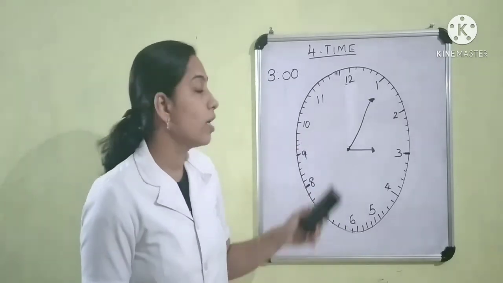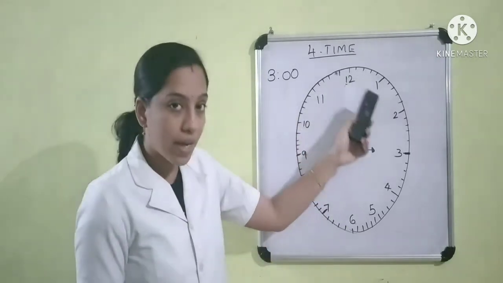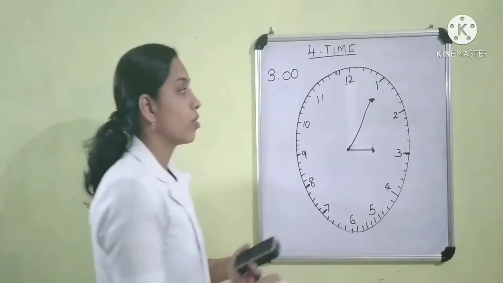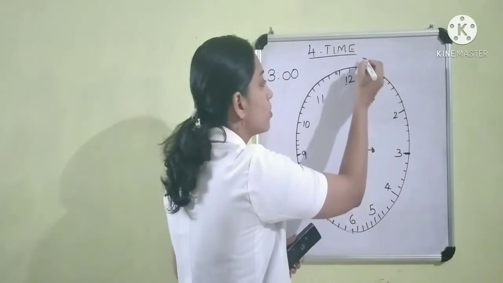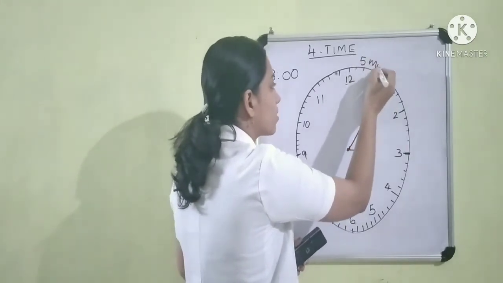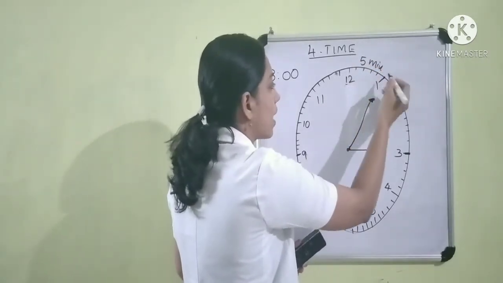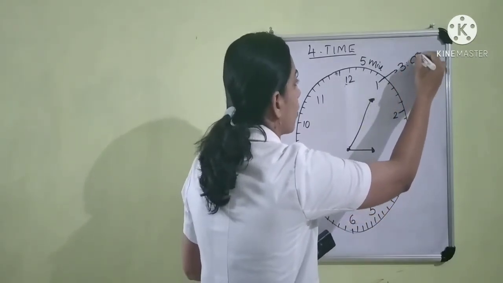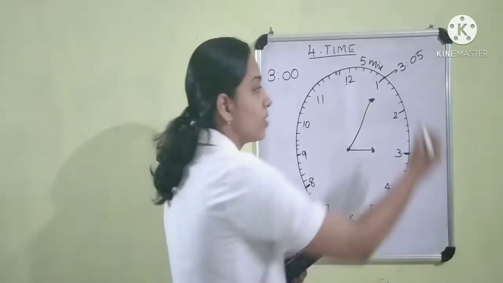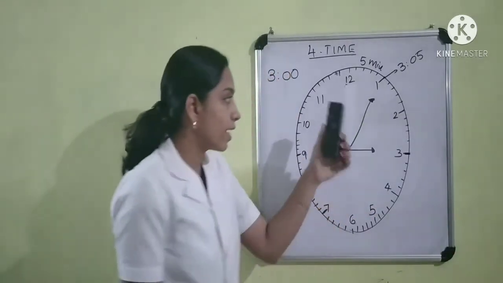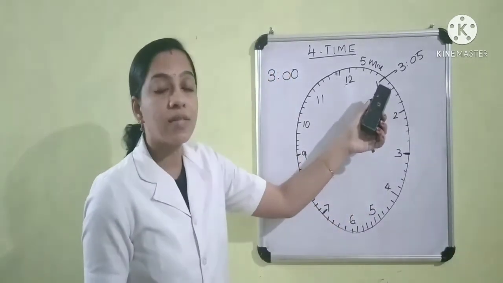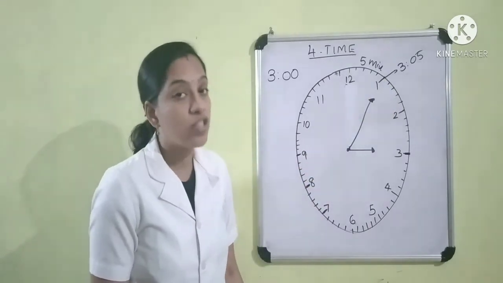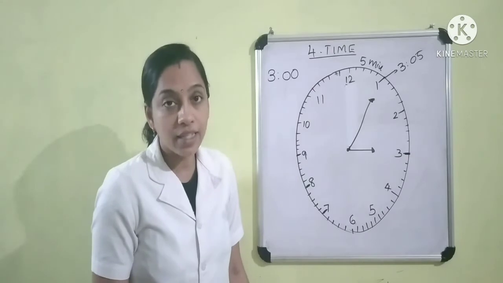Yes, we learned the minute hand takes 5 minutes to go from one number to the next number. So here the minute hand moves 5 minutes. So the time is 3:05. We can write this time as 3:05. We can read the time as 5 minutes past 3. Did you get it?